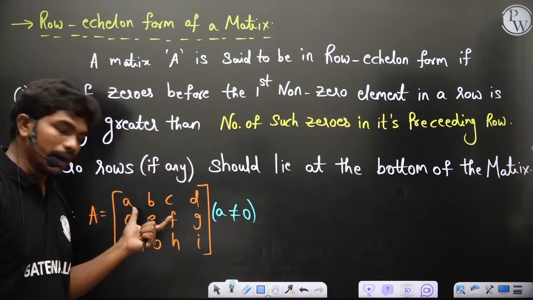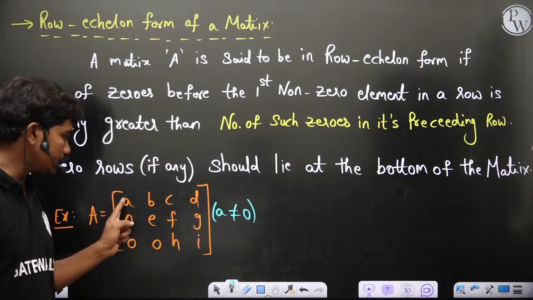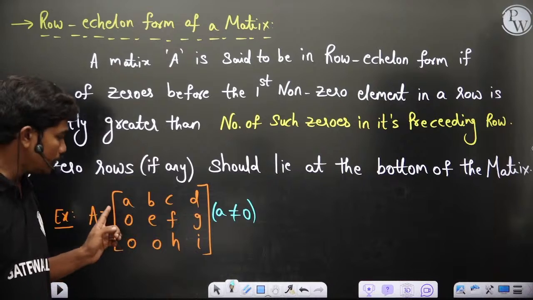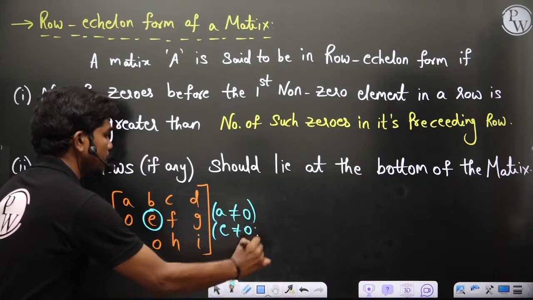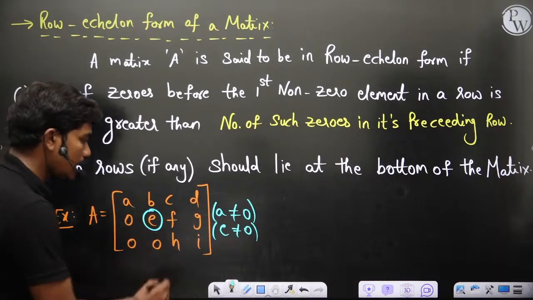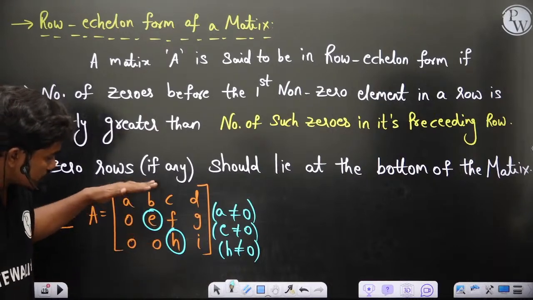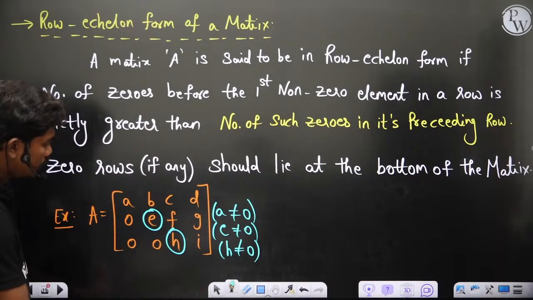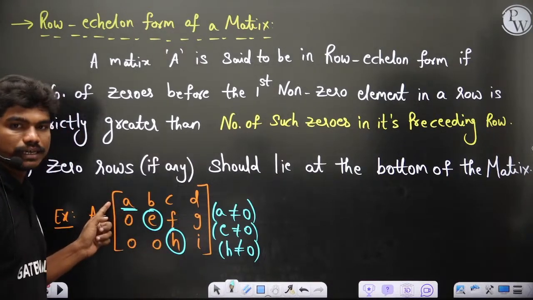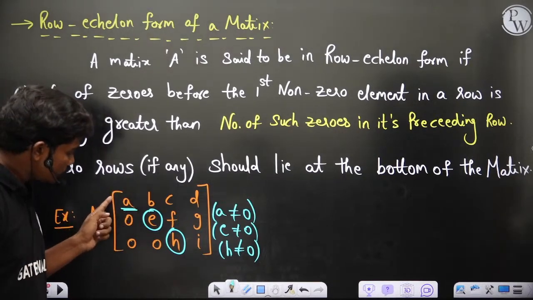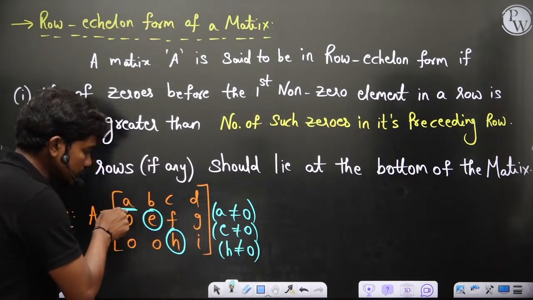Now if you see this matrix, in the first row, the first non-zero element is A and you don't have any 0 before this. In the second row, the first non-zero element is E, let's say E not equal to 0. And here also let's say H is not equal to 0. If you take these 3 rows, in the first row the number of zeros before the first non-zero element is 0. We don't have any zeros. When you come to the second row, before the first non-zero element you have 1 zero.